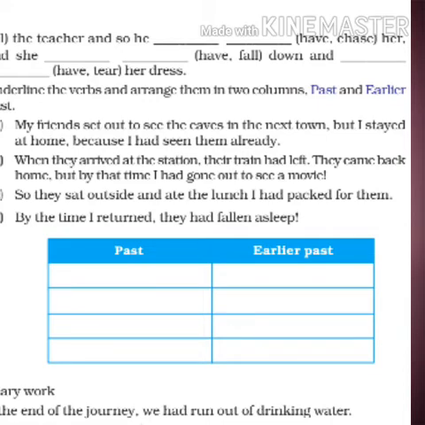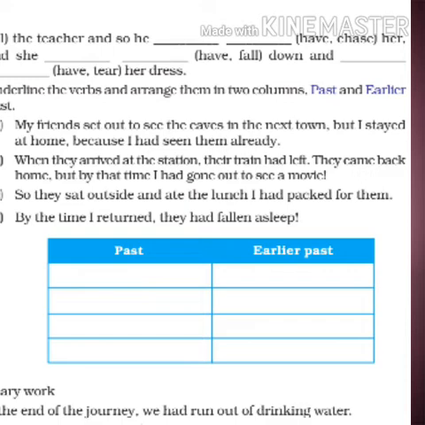Next is stayed, but I stayed. Stayed is also a past action. It is also the past tense. Next, because I had seen them already. Had seen is also a past action and it is written in past perfect.